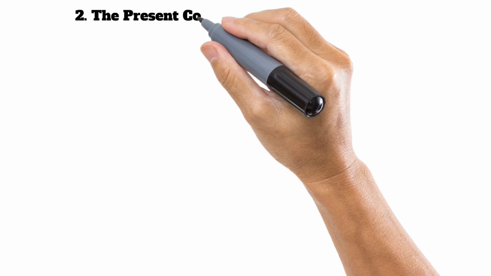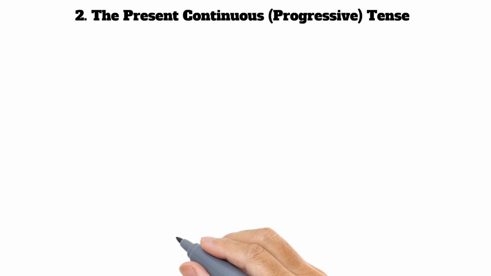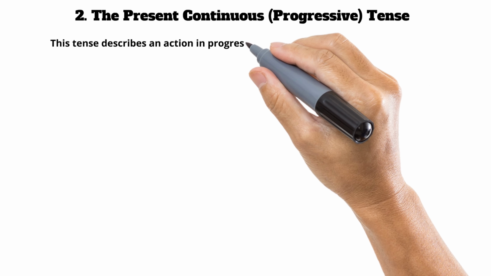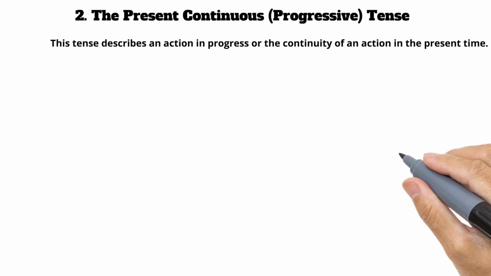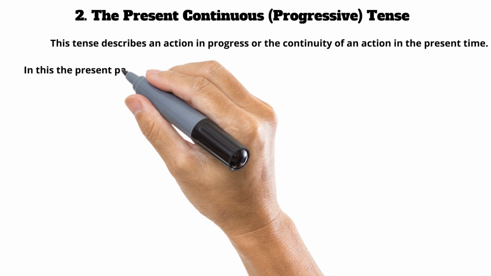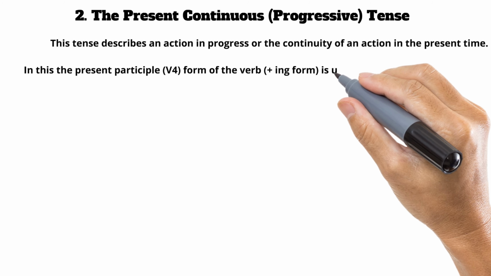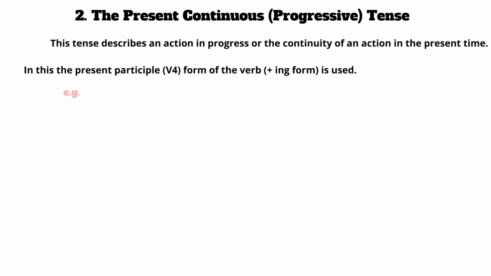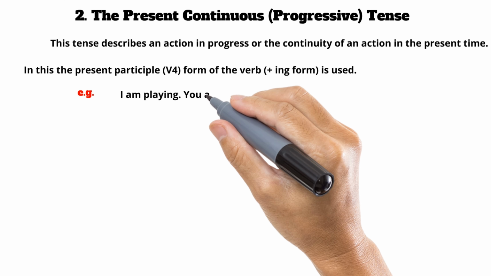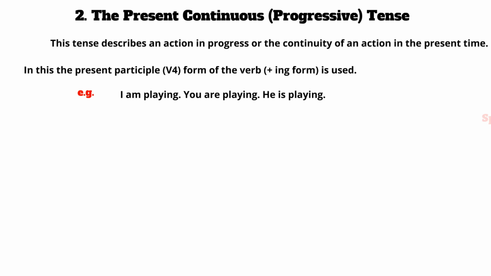The present continuous, or progressive, tense. This tense describes an action in progress, or the continuity of an action in the present time. In this, the present participle, the V4 form of the verb plus ing, is used. I am playing, you are playing, he is playing.